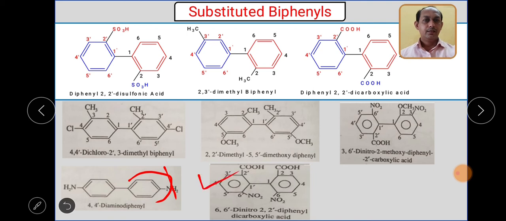See this structure, it is asked many times in the examination. Again dicarboxylic acid and dinitro. So what should be our motto? The COOH group should get the minimum number. As the COOH group is the functional group, it should get the minimum number, even though the nitro group gets a higher number, it doesn't matter.